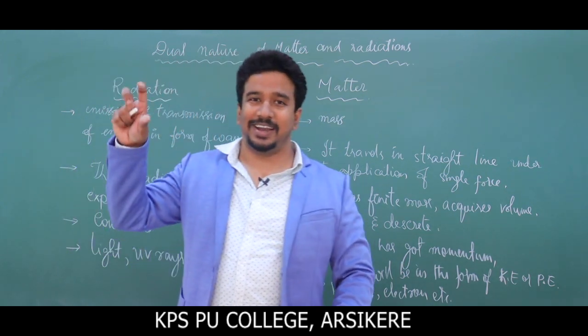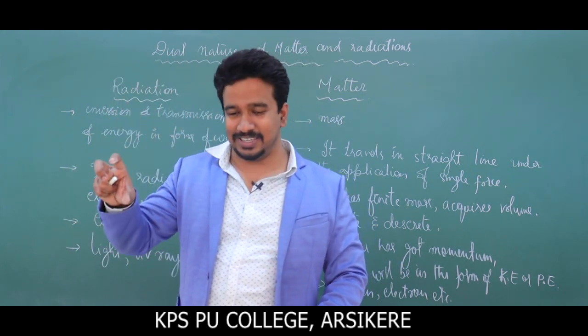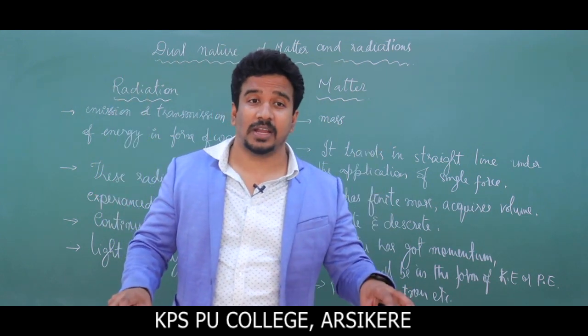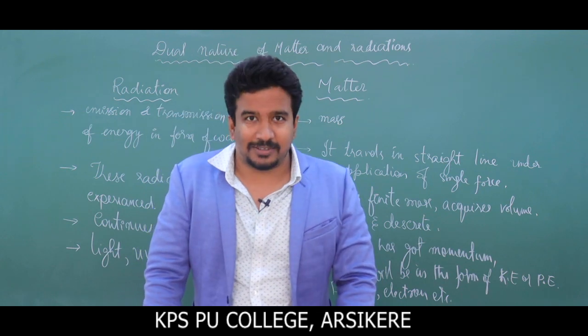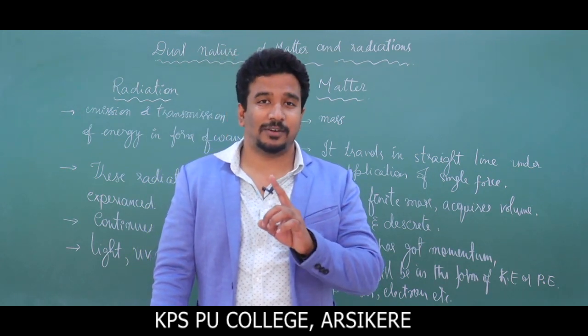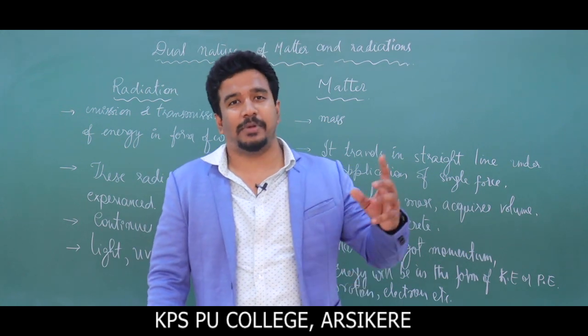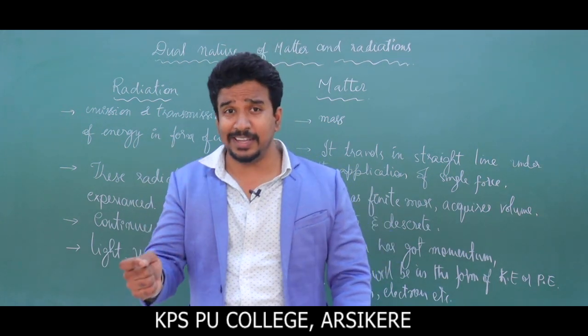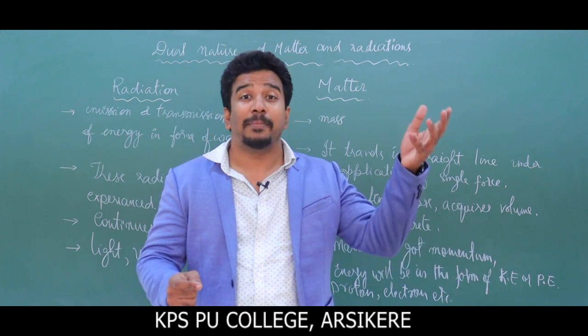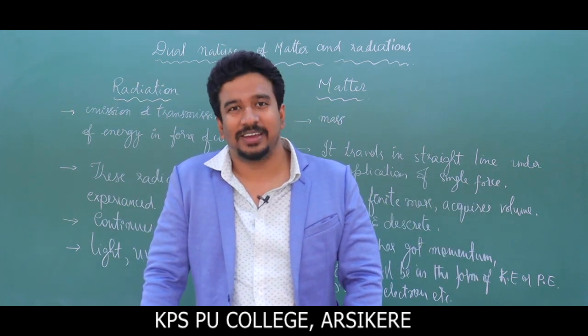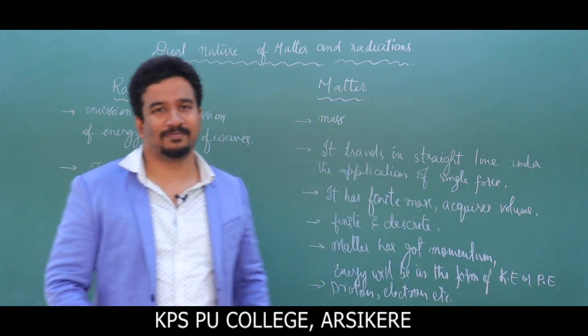That means radiation has the characteristics of radiation as well as matter, and the same goes for matter. So we are now going to study this dual nature of radiation and matter. When does radiation act like matter, and when does matter act like radiation, we will discuss all this in this topic. Am I clear with this? Thank you.